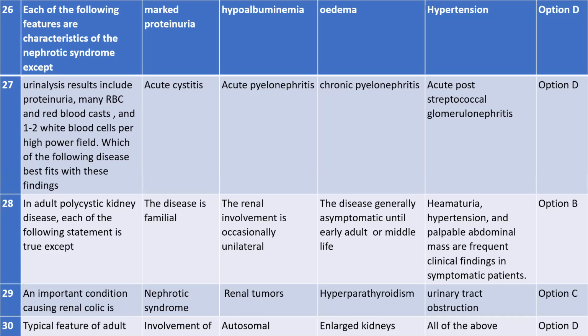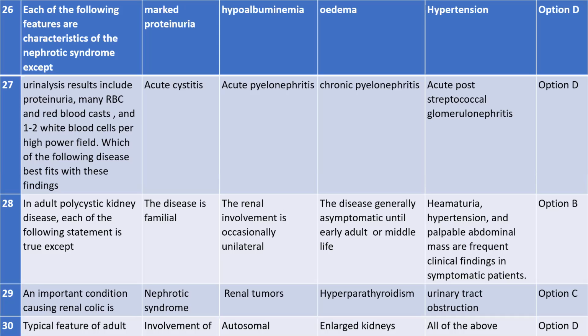Yes, ma'am. So here in option B, it's written that the renal involvement is occasionally unilateral. So it was not only unilateral, isn't it? Unilateral means it affects only one kidney. Yes or no, all of you? Yes, ma'am. So that is why this option is wrong.